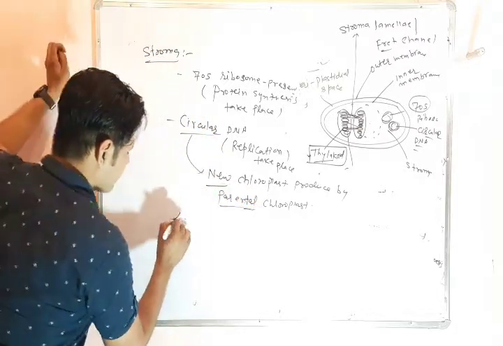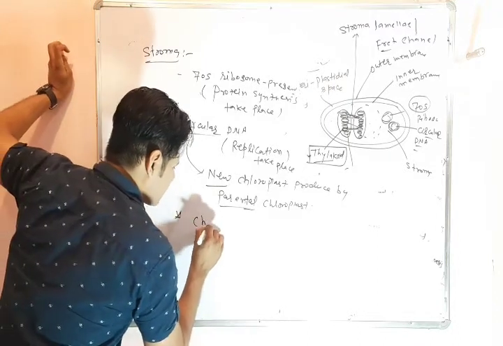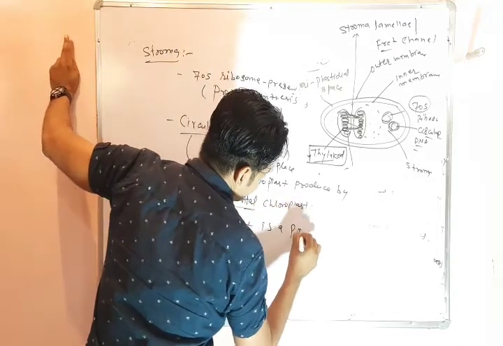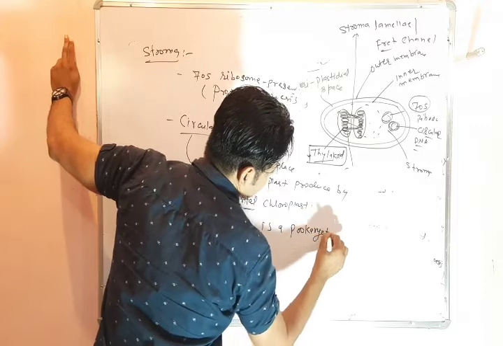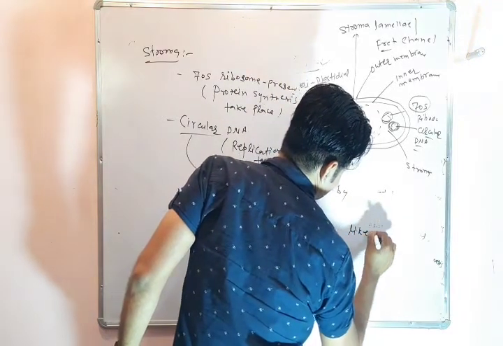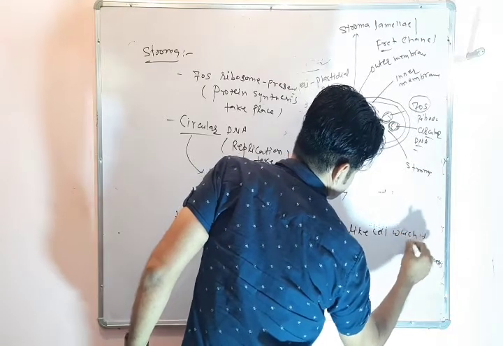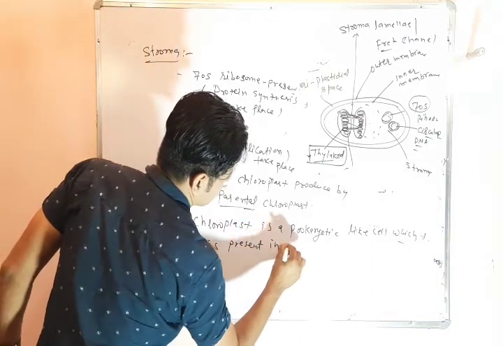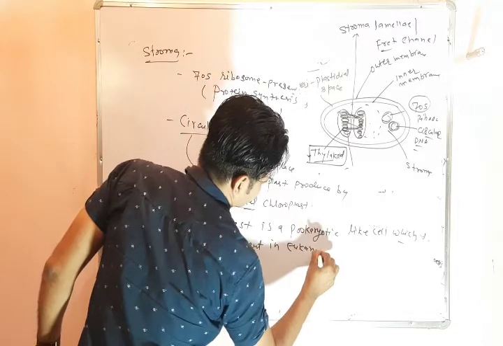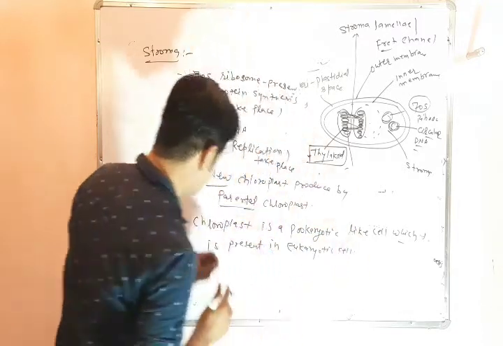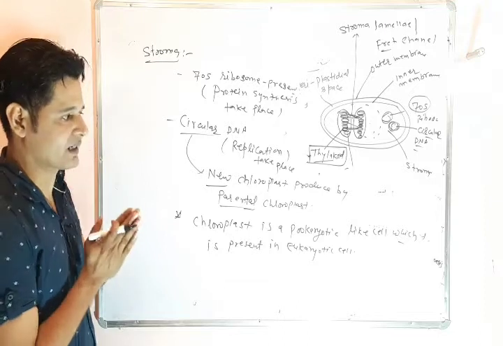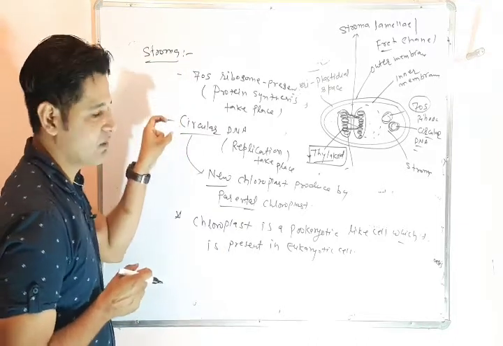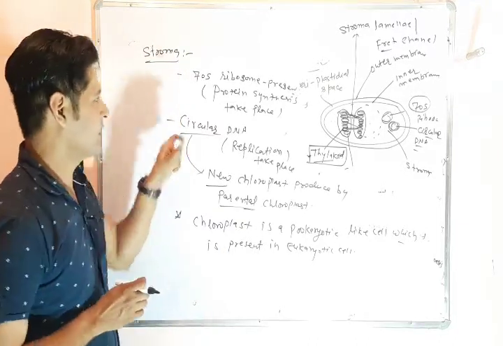So we can say that chloroplast is a prokaryotic-like cell which is present in eukaryotic cell due to presence of 70S ribosome and circular DNA.